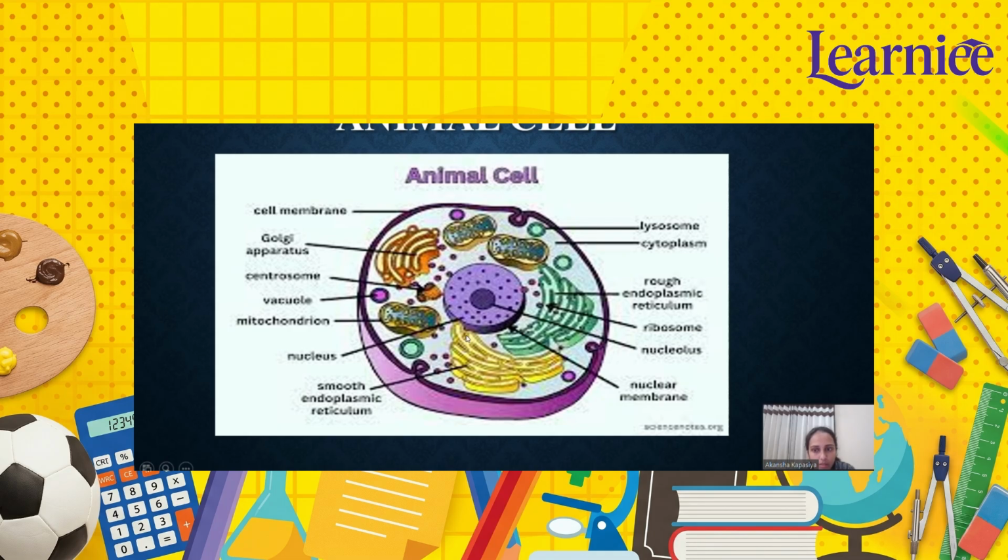Now the other thing is ribosomes. These are the ribosomes. Tiny structures found free in the cytoplasm are known as ribosomes.